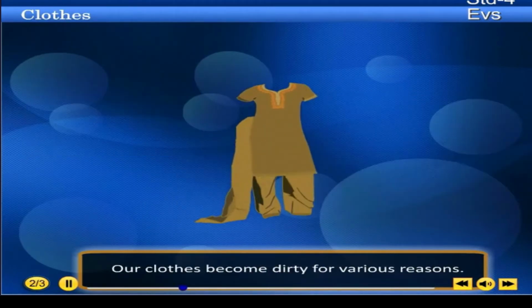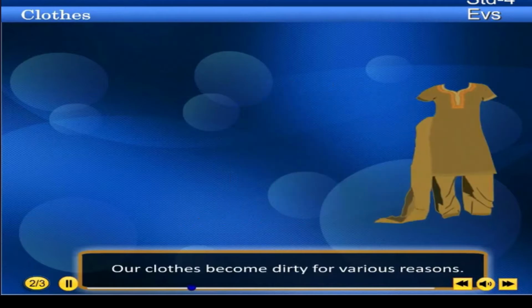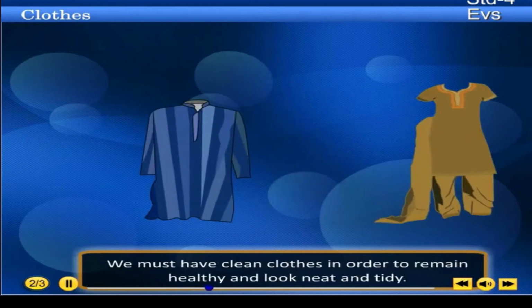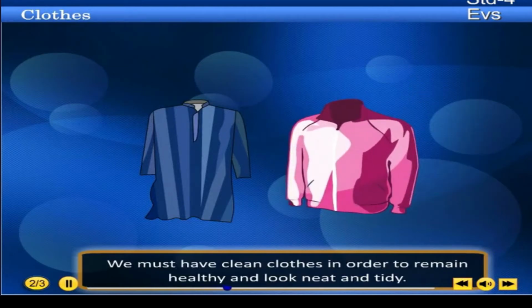Our clothes become dirty for various reasons. Wearing clean clothes is a good habit. We must have clean clothes in order to remain healthy and look neat and tidy.